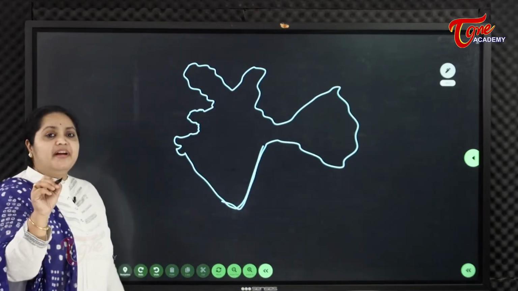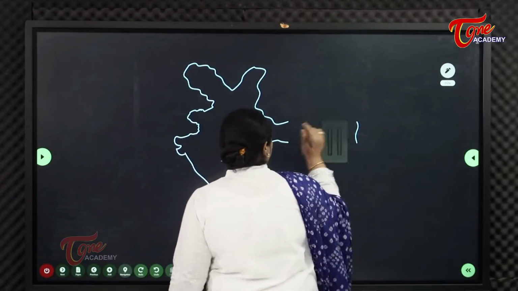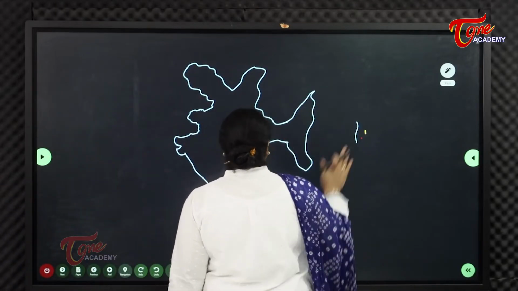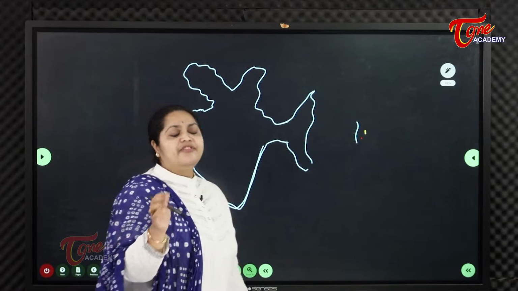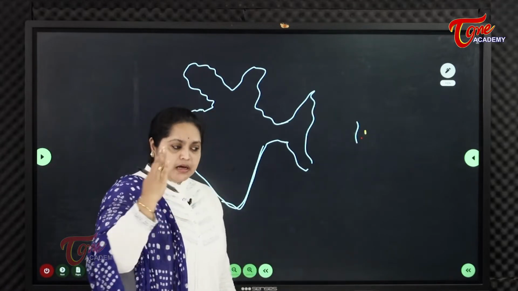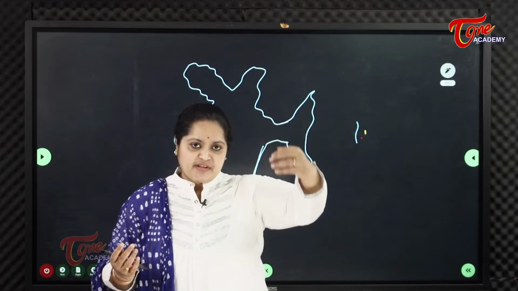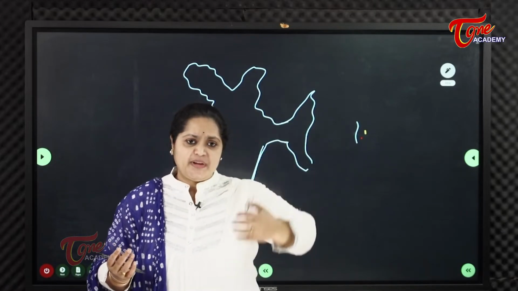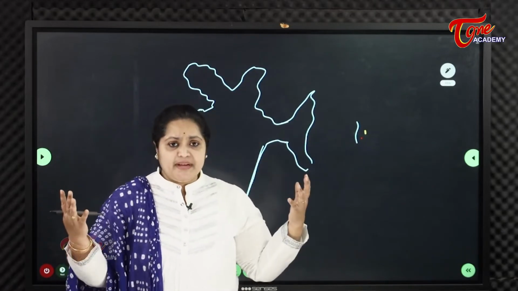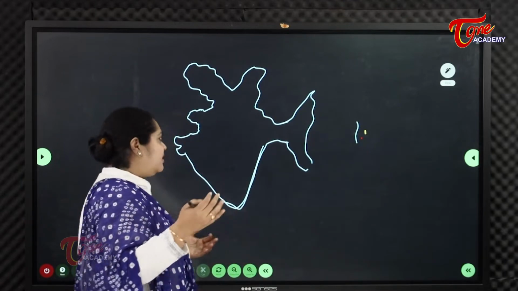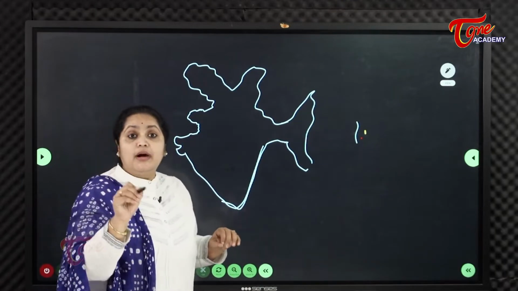What is the prime meridian of the Indian subcontinent? As we know, 0 degrees is Greenwich Mean Time, that is the world meridian, the international meridian. What is a prime meridian or local meridian?